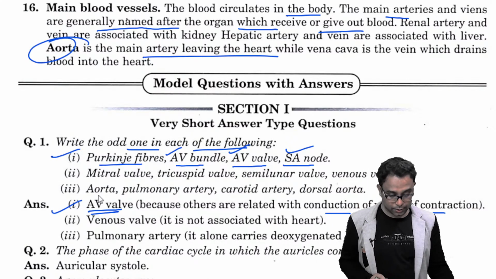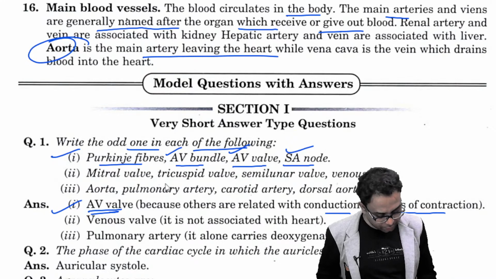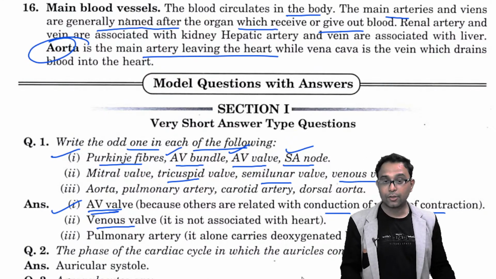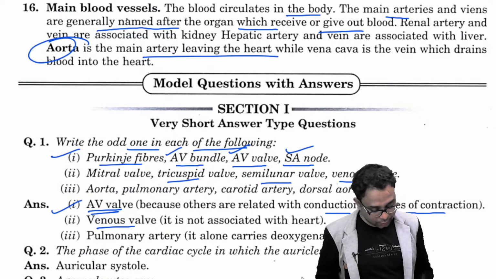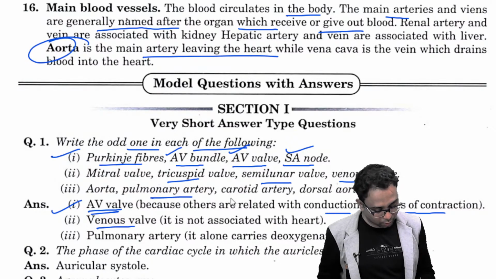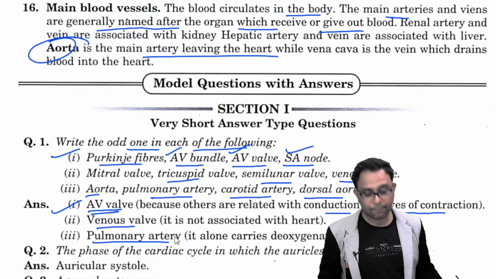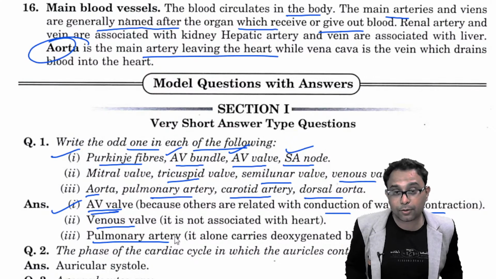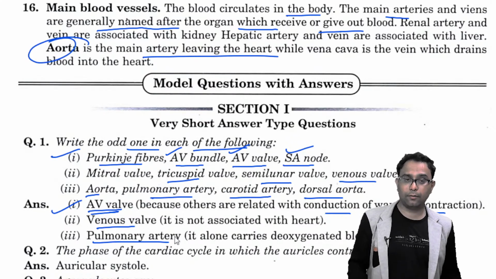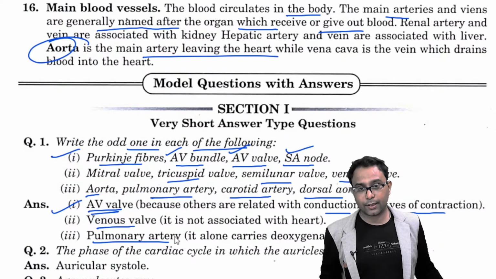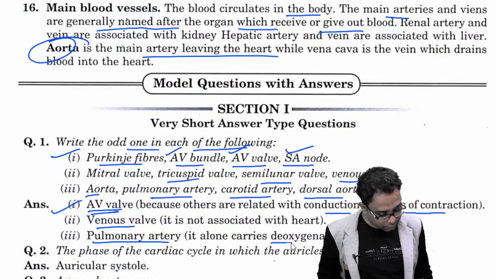Next important question: mitral valve, tricuspid valve, semilunar valve and the venous valve. The venous valve is not associated with the heart, so it is the odd one out. Next question: the aorta, pulmonary artery, carotid artery and the dorsal artery, which one is the odd one out? In that, the pulmonary artery is the odd one out, because arteries generally transport oxygenated blood, but the pulmonary artery carries deoxygenated blood.